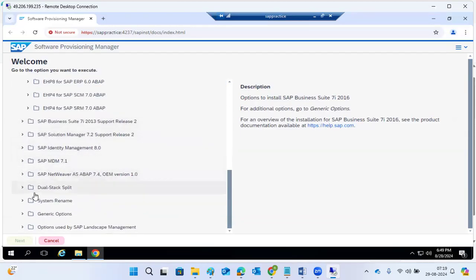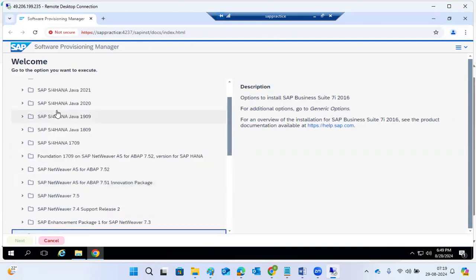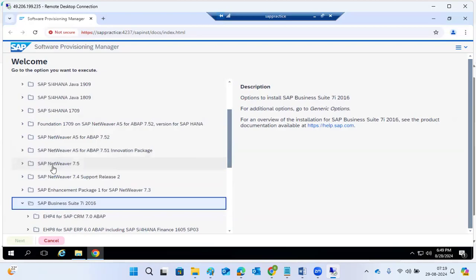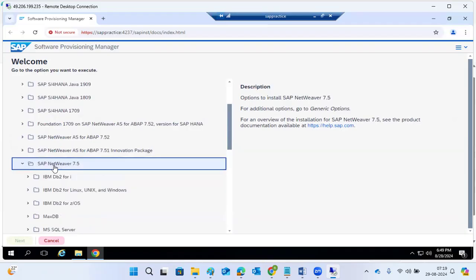Whatever the SAP product you want to install, you need to click the respective folder, right? For now, just select NetWeaver 7.5. Why? Because this is a small system installation, so everybody will get the chance to get hands-on with the NetWeaver 7.5 installation. Later, once you are perfect, we can go for the S4 HANA installation or ECC installation. We will take care of that part.